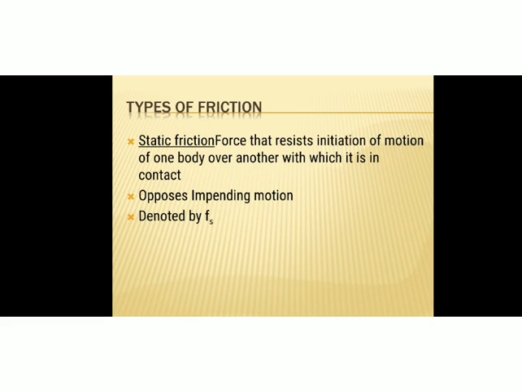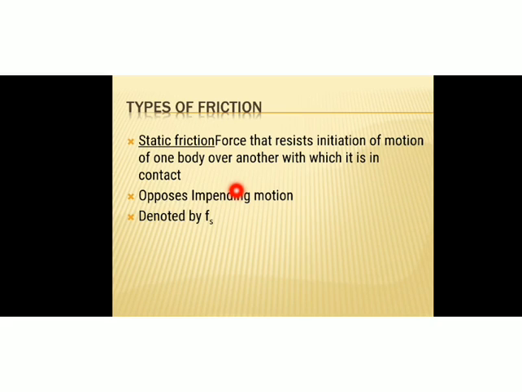And there are different types of friction. So the first category that we are going to discuss today is that of static friction. So what do you mean by static friction? Force that resists initiation of motion of one body over another with which it is in contact. That is static friction. That means it is the opposing force that comes into play when one body tends to move over the surface of another body, but the actual motion has not yet started.